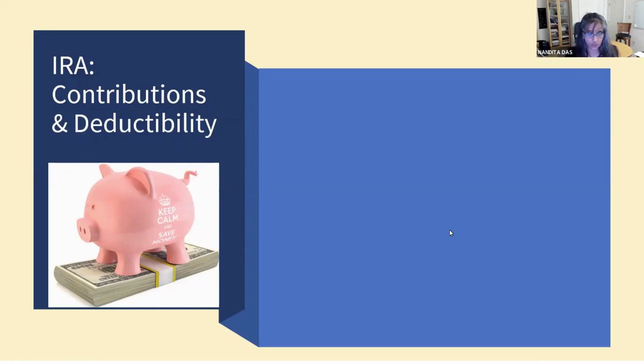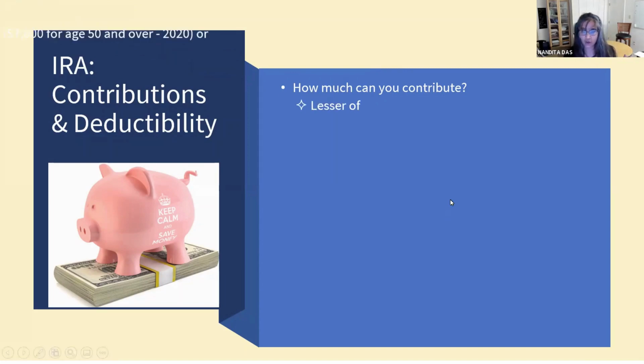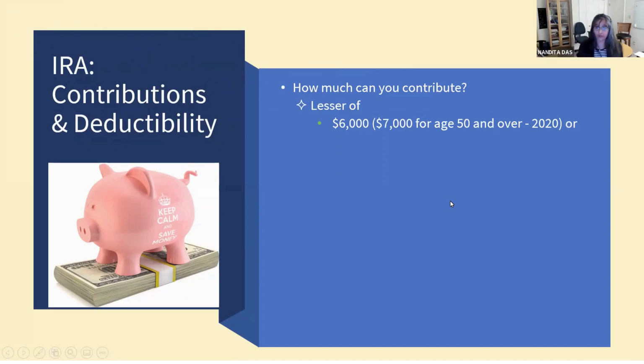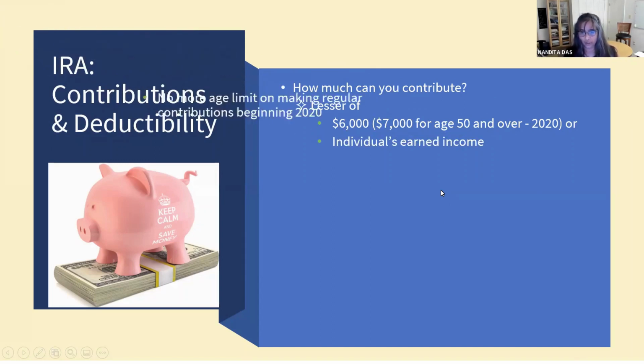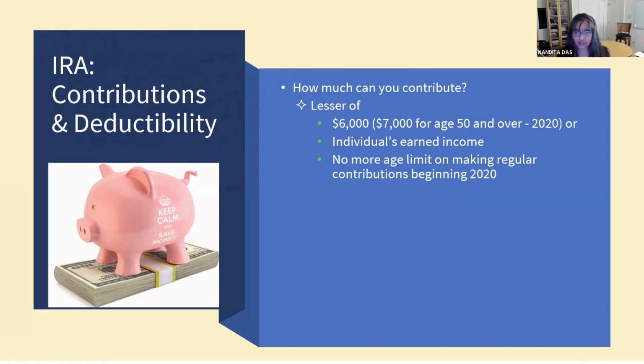So how much can you contribute and can you deduct it from your taxes? Well, the amount that you can contribute is the total for both the Roth and traditional IRA. It is the lesser of 6,000, or 7,000 if you're above 50, or your earned income. The fortunate part about 2020 is there is no more age limit on making regular contributions to your IRAs, whether it is traditional or Roth. So long as you have earned income, you could be 85 years old, and you can still contribute.